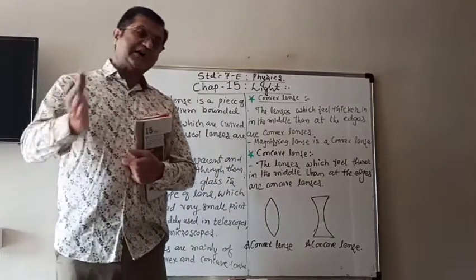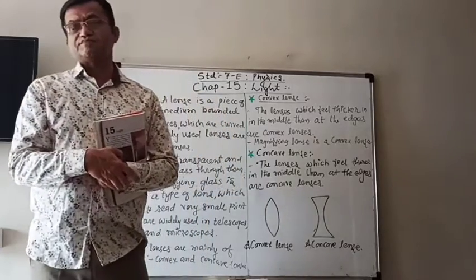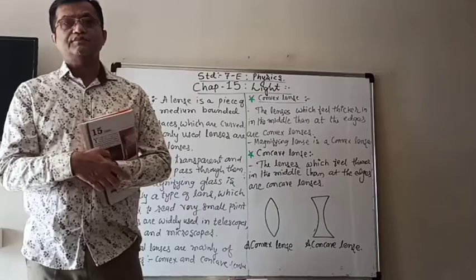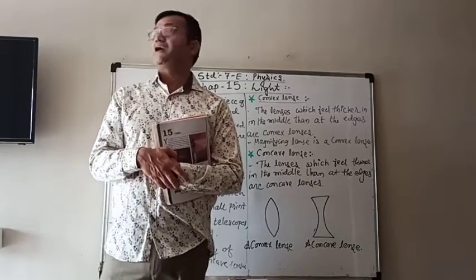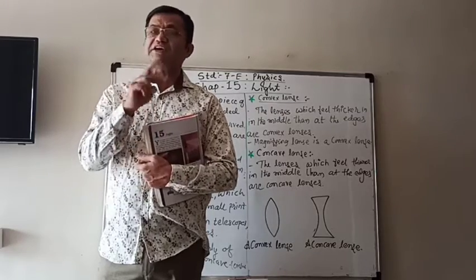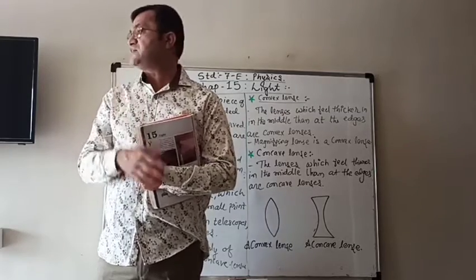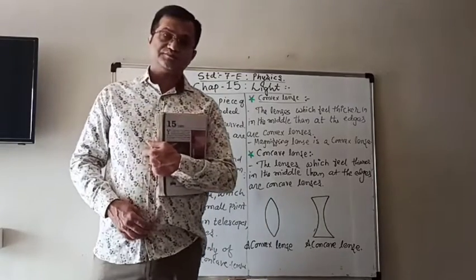It is at the same distance from the mirror as the object is. And the only difference is that the left side and right side of the image are changed, meaning laterally inverted images are there.